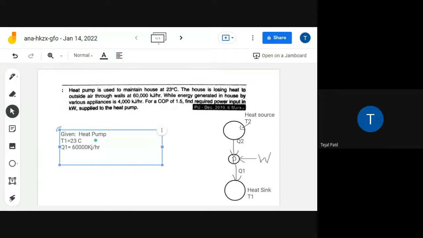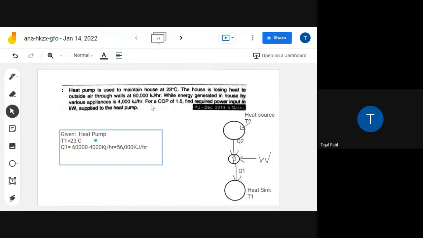That means the total heat which you are supposed to supply should be equal to 60,000 minus 4,000, right? So that means this will be equal to 56,000 kilojoule per hour. This was the energy you are supposed to supply towards that room, okay, towards that house, to maintain 23 degrees Celsius.